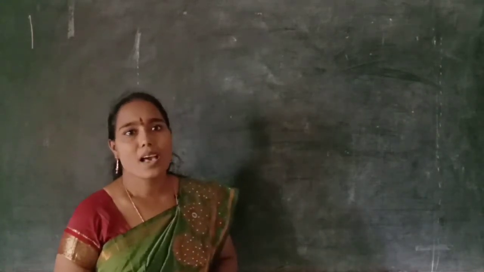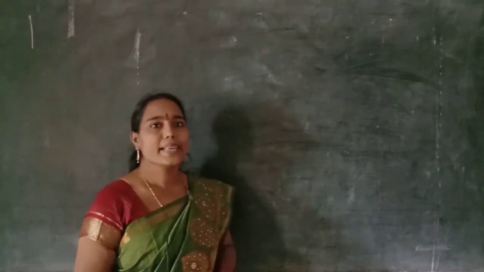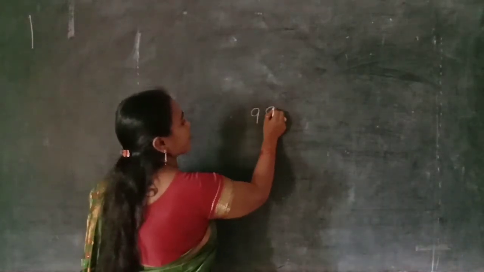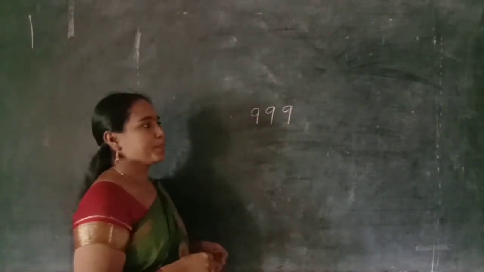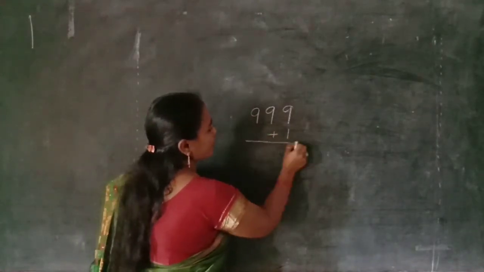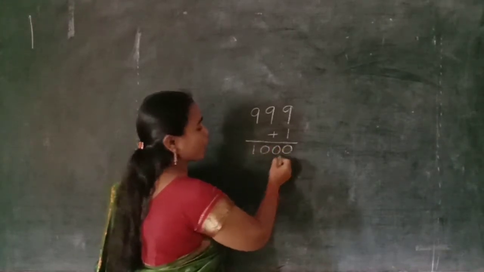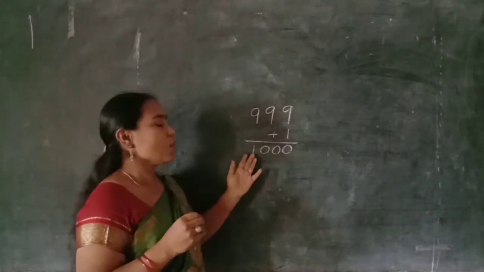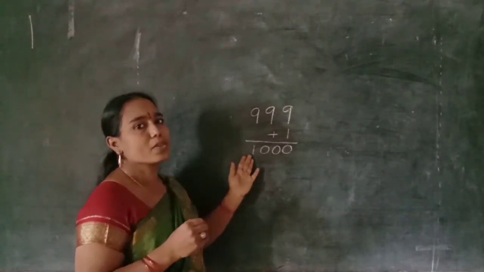Before that, I ask you some questions. What is the greatest triple digit number? 999. When we add 1 to that number, what do we get? 1000. How many digits in 1000? 4 digits. A 4 digit number is formed here. What is the successor of 1000?